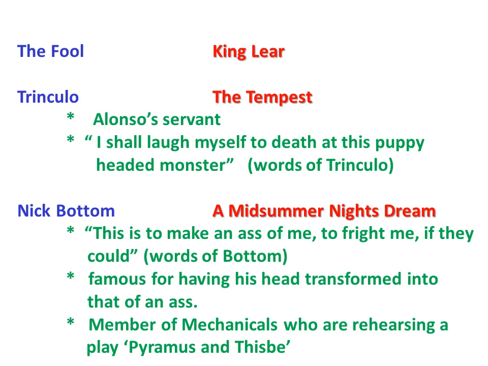Next is a fool in King Lear. The fool in King Lear is unnamed. Okay, and Trinculo in Tempest, who is Alonso's servant, and the words of Trinculo: I shall laugh myself to death at this puppy-headed monster. Next, a famous or important fool is Nick Bottom in Midsummer Night's Dream, and his words are, This is to make an ass of me, to fright me if they could. And the famous Nick Bottom is famous for having his head transformed into that of an ass, and he is also a member of the mechanicals who are rehearsing a play, Pyramus and Thisbe.